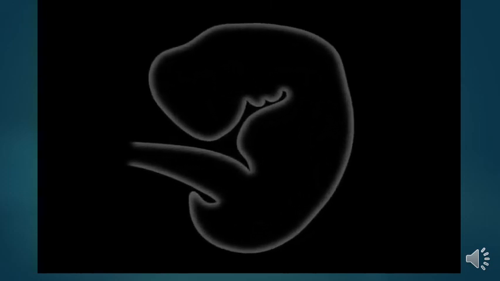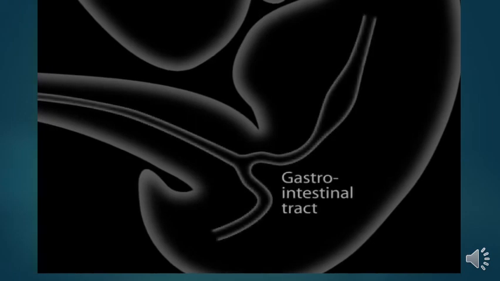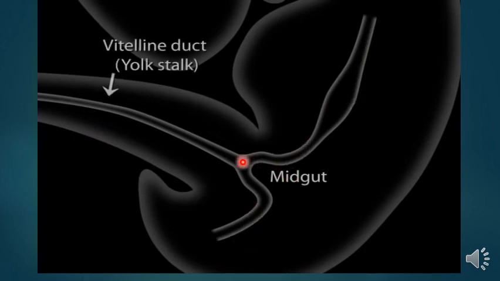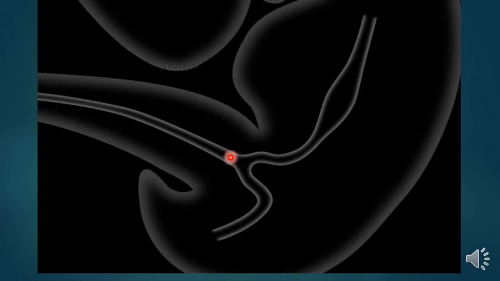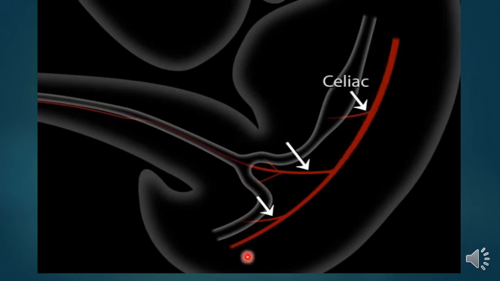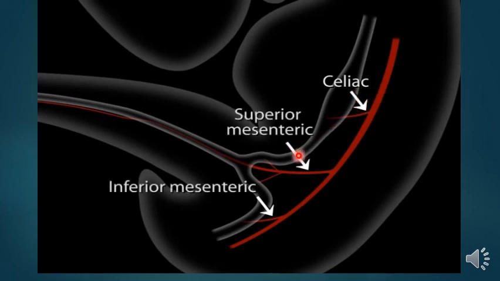Rotation of the midgut happens during the second month of intrauterine life. This is the gastrointestinal tract, consisting of the foregut, the hindgut, and the midgut. The midgut is continuous with the vitelline duct or yolk stalk, which later becomes obliterated. Here's the aorta. Here are the three arteries that supply the GI tract: the celiac for the foregut, the inferior mesenteric for the hindgut, and the superior mesenteric for the midgut.